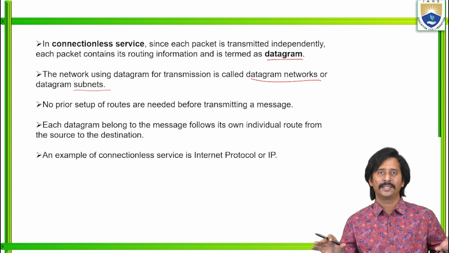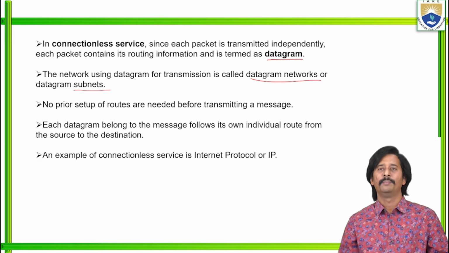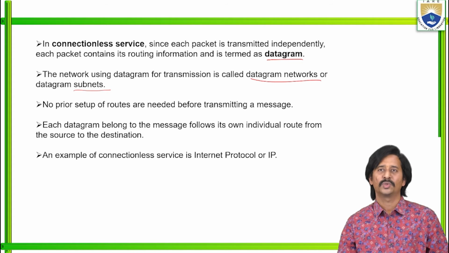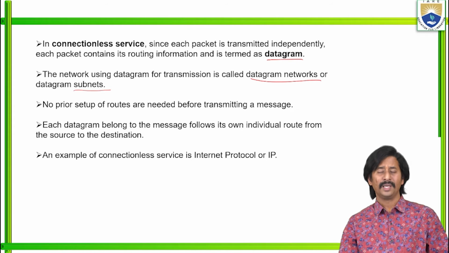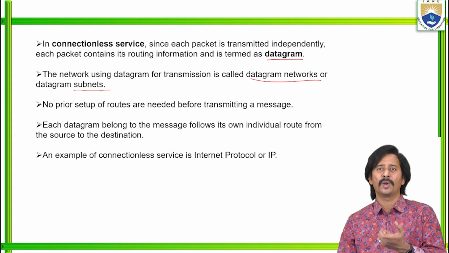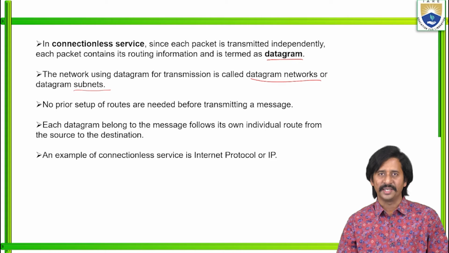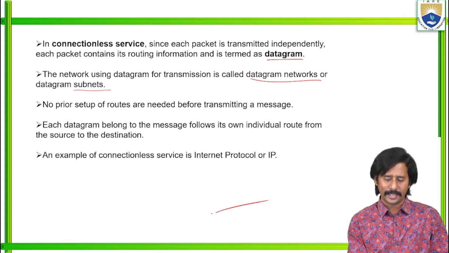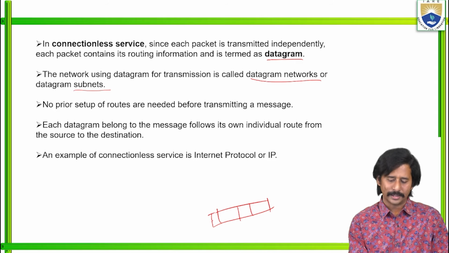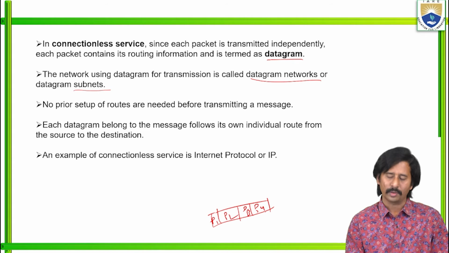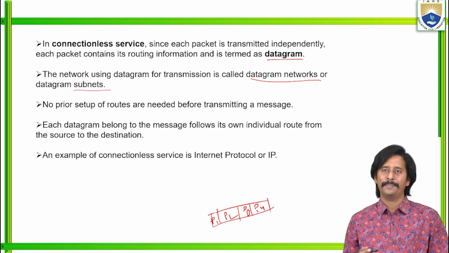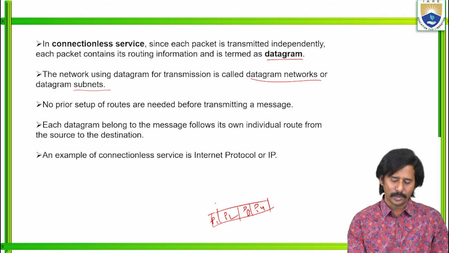In case of connectionless, there is no prior setup of routes needed before transmitting a message. There is no prior setup of routes between the source as well as the destination. But each and every datagram which belongs to the message follows its own individual route from source to destination. So, my data is divided into a number of packets: packet 1, packet 2, packet 3, packet 4. It depends upon the path or the traffic. So, the packet P1 may choose this way and packet 2 may go this way.